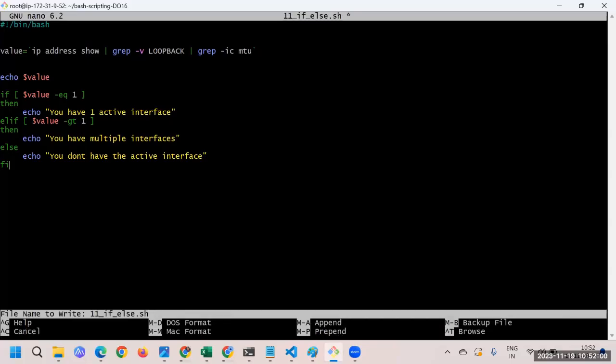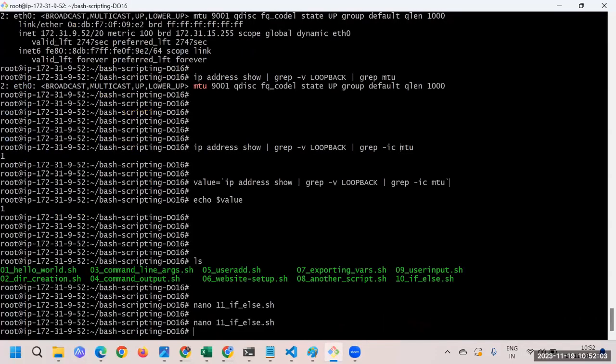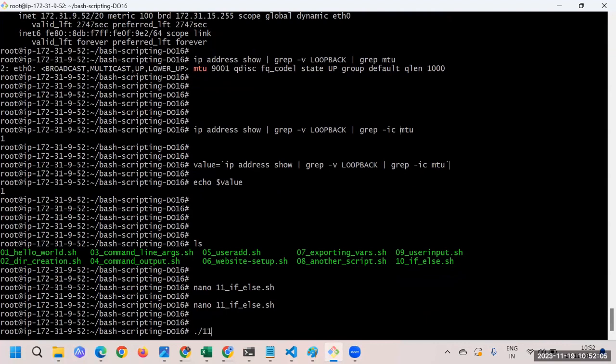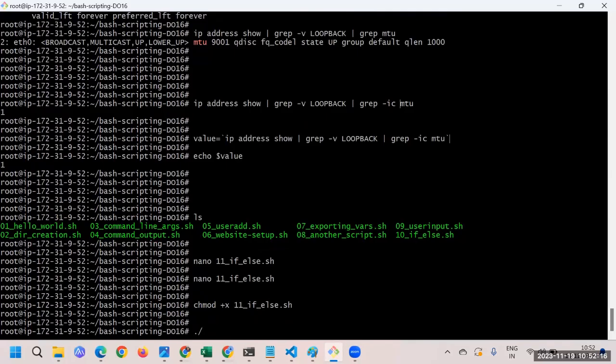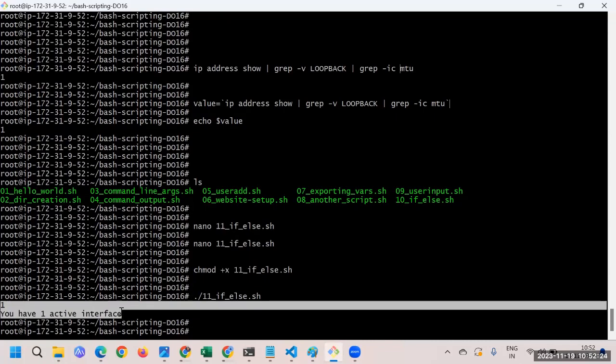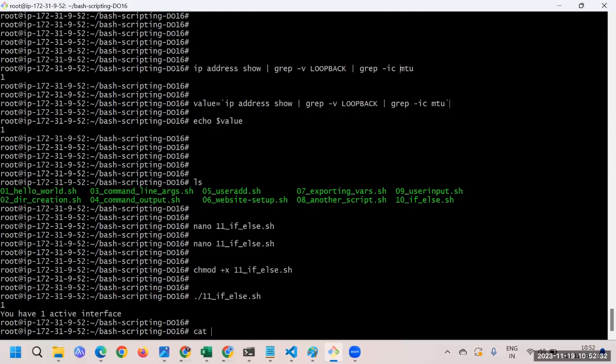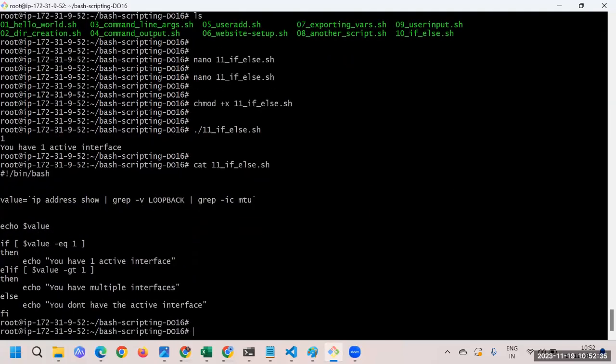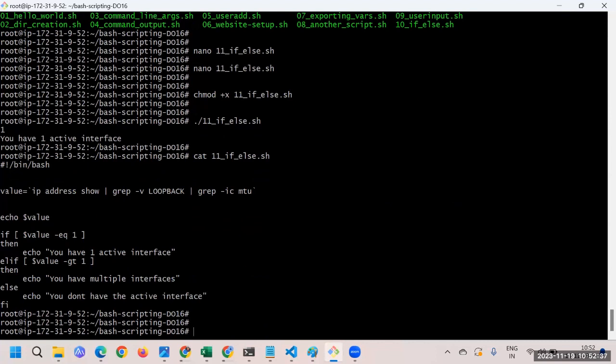Let me save it. I'll say Control O, press enter, Control X to get out of it, and then here we'll say 11 if else. Oh, we have to give the permission. Here you will say chmod plus x. Here we have given the permission, and now let's go and execute this particular script. You can see we have got the desired output. Great. So this is the way that you can execute the script. My intention was to obviously show you the multiple if else, but apart from that, here we have done something.